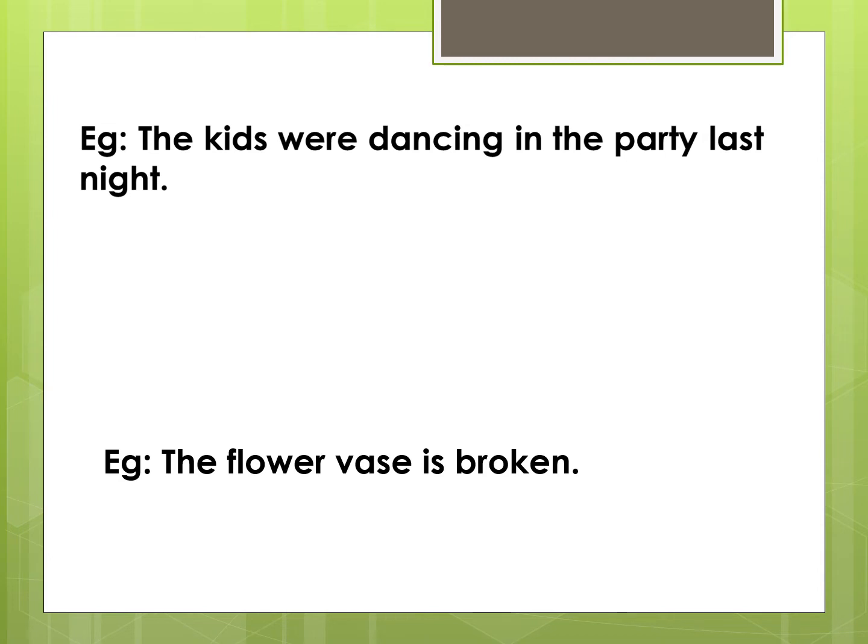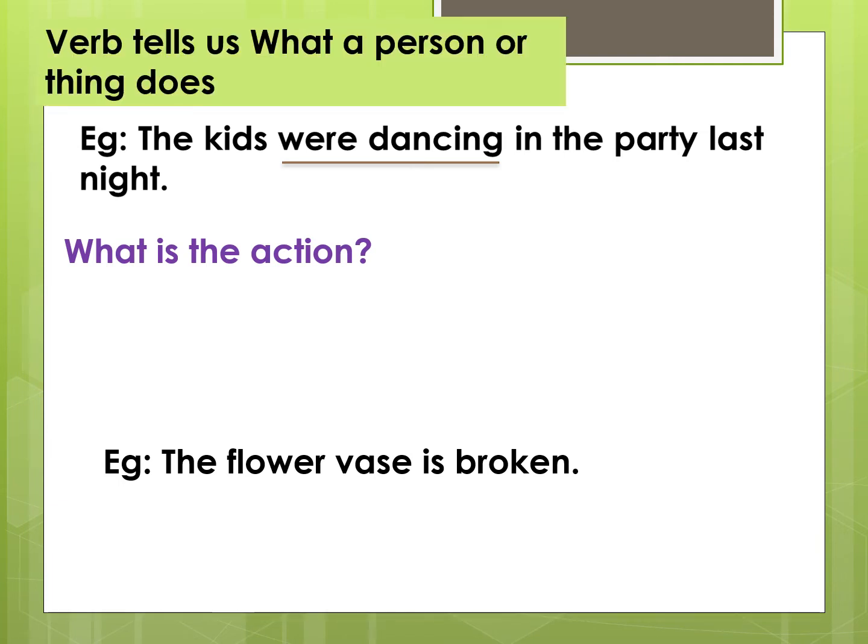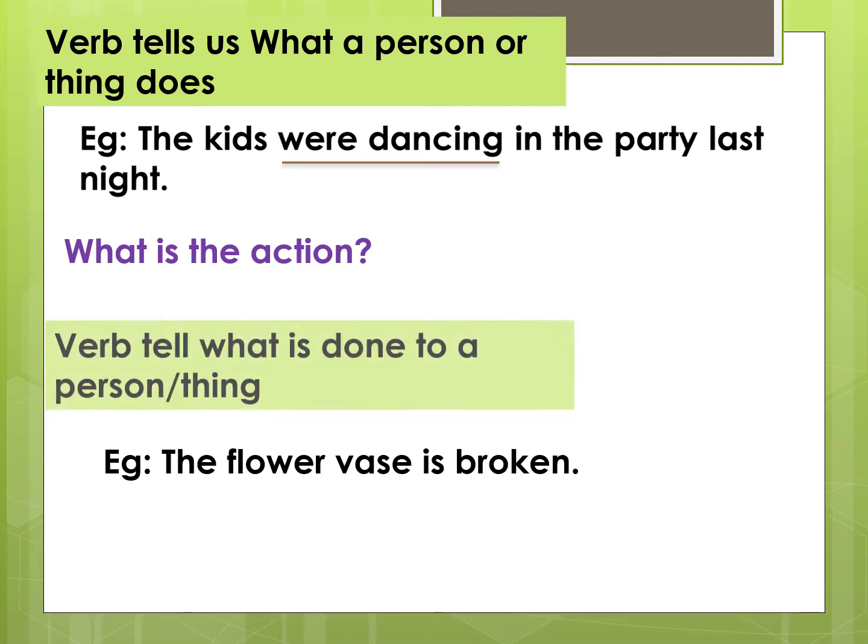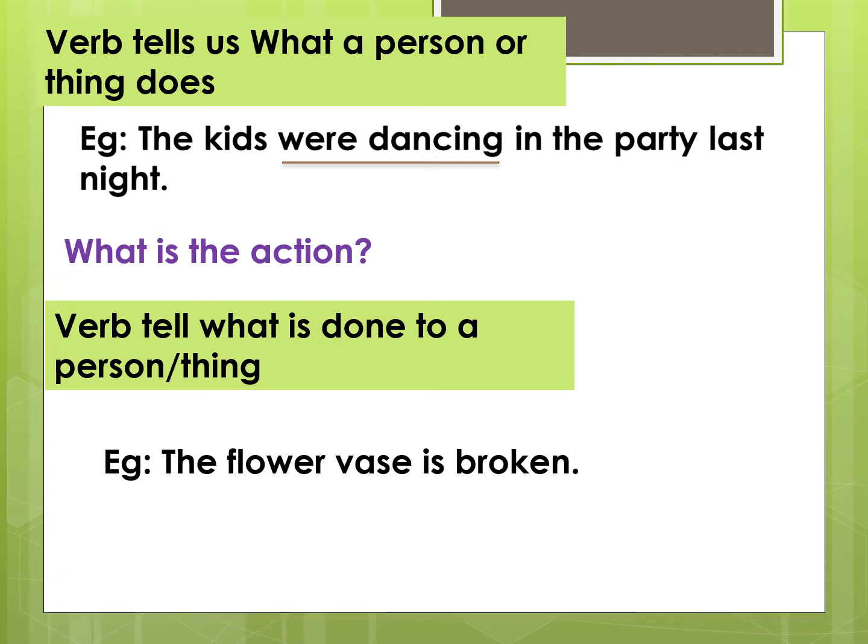Let us look at the topmost example. The kids were dancing in the party last night. When we look at this sentence, what is the action? What were the kids doing? You get the answer that the kids were dancing, isn't it? So the words were dancing is the verb here because it shows the action done by the kids. So here the verb tells us what a person or thing does.